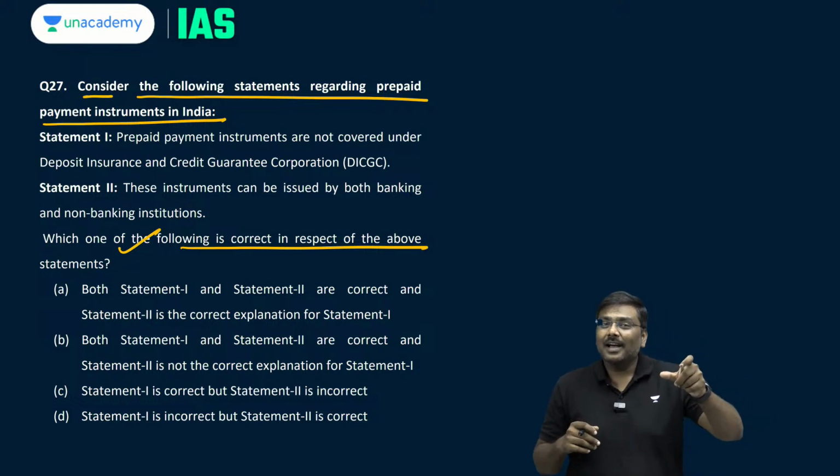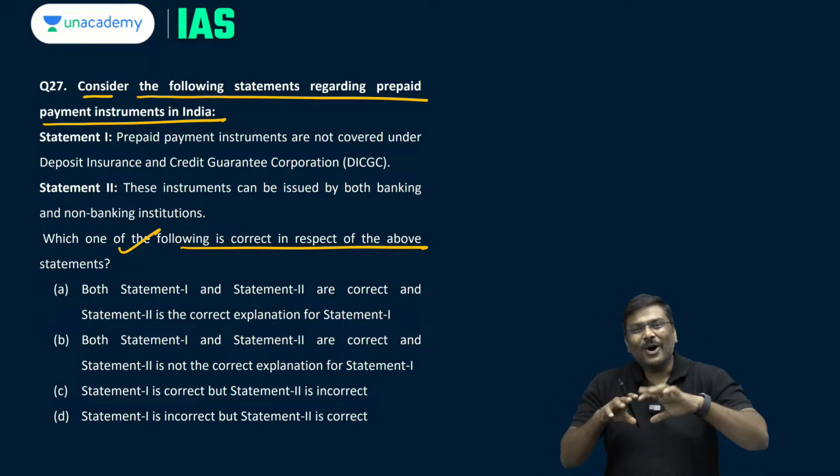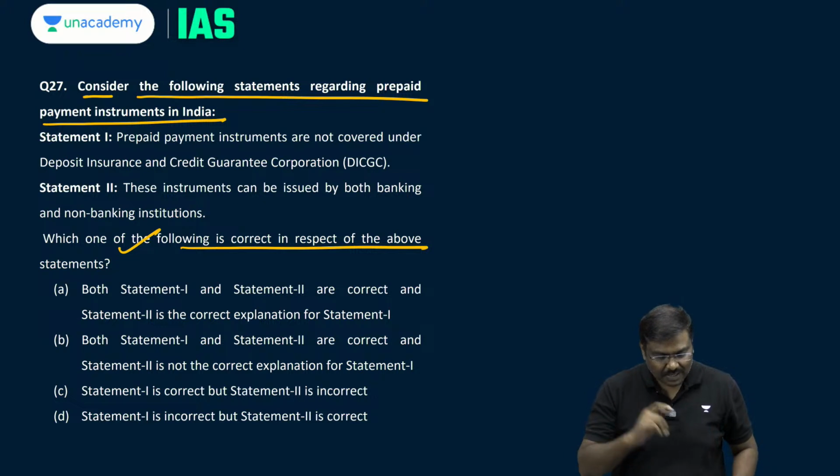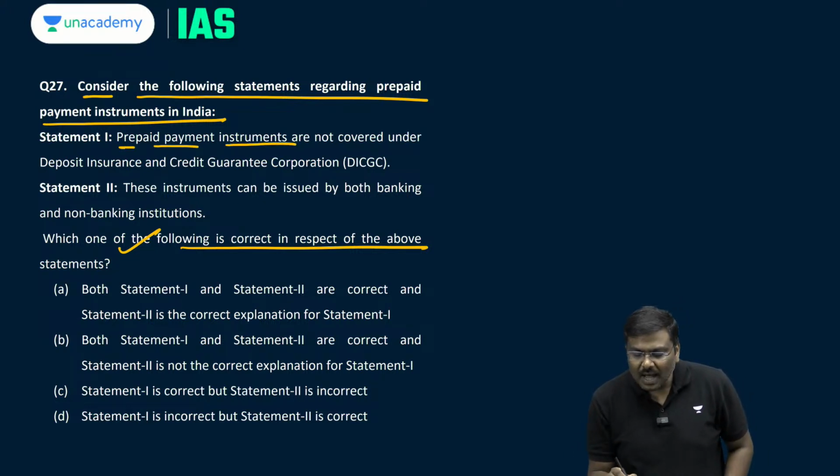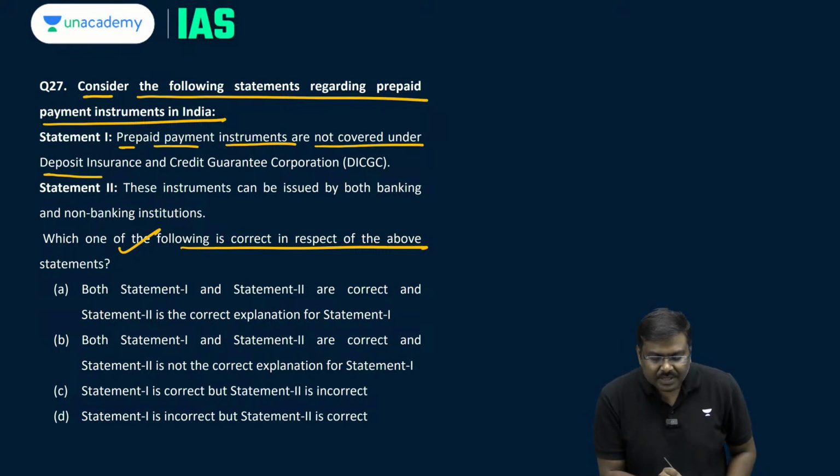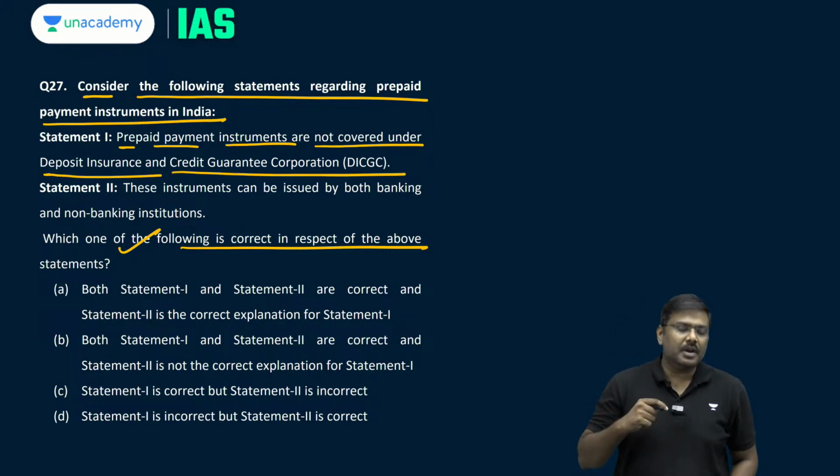If both are correct, are both of them related to each other or not related to each other, etc. Let's start. Statement 1, prepaid payment instruments are not covered under Deposit Insurance and Credit Guarantee Corporation.